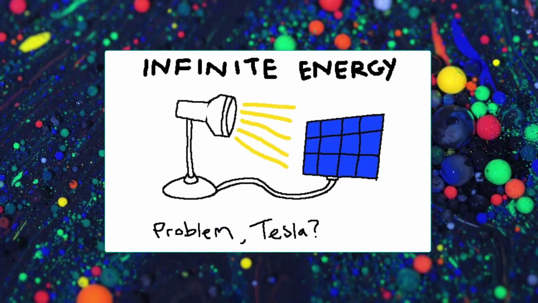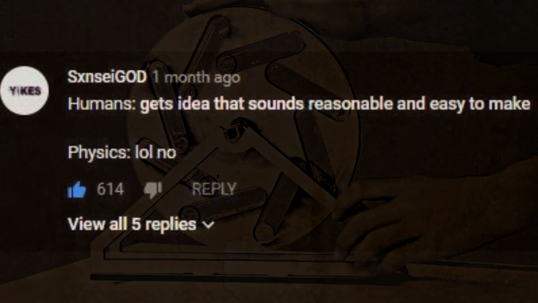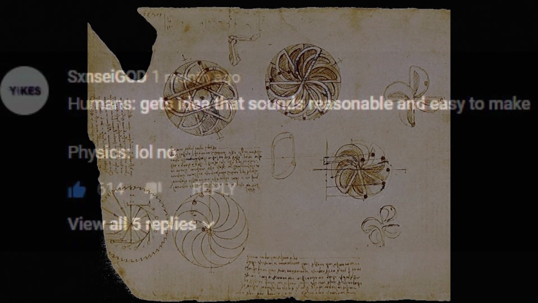Some concepts of perpetual motion machines include Leonardo da Vinci's machine, Robert Boyle's flask, Pascal's wheel, and the infinite solar panel light. Perpetual motion machines are concepts of machines that would provide infinite energy, but they are impossible in real life as they violate the laws of thermodynamics. The first law of thermodynamics states that energy cannot be created or destroyed, which disproves perpetual motion machine concepts right away, as the machines would only put out the energy that was put into them, meaning they could not possibly have leftover energy to power or charge.